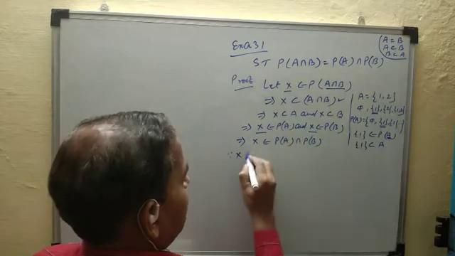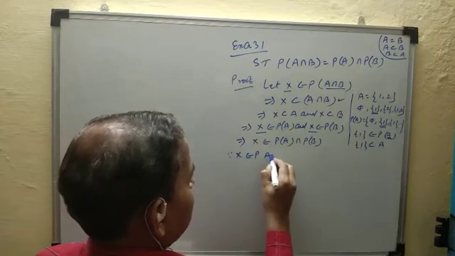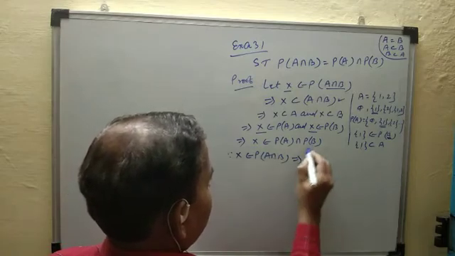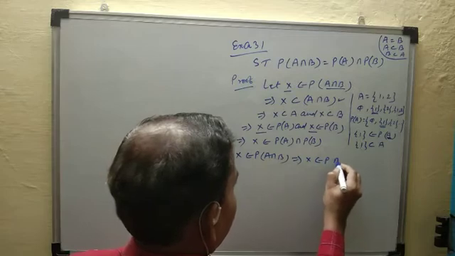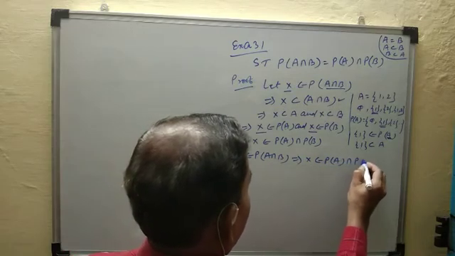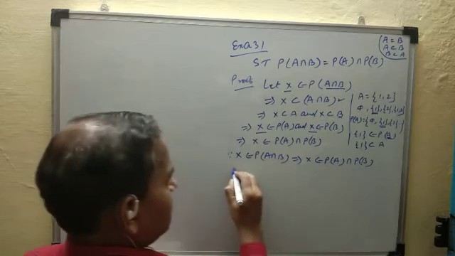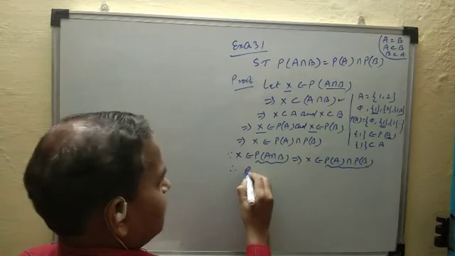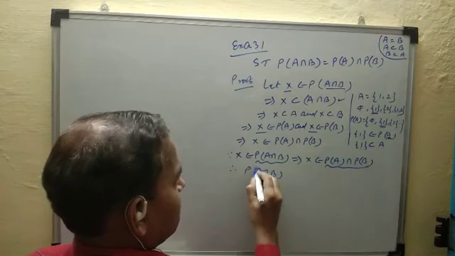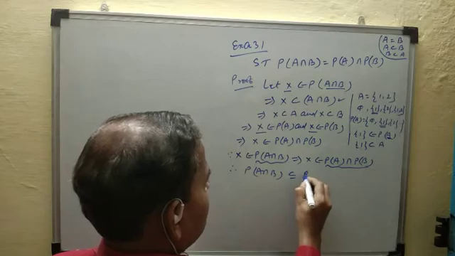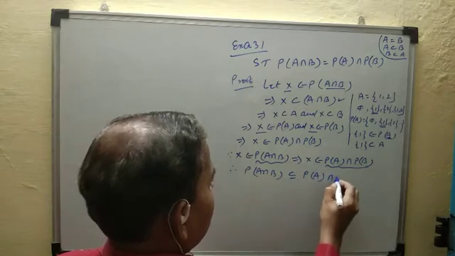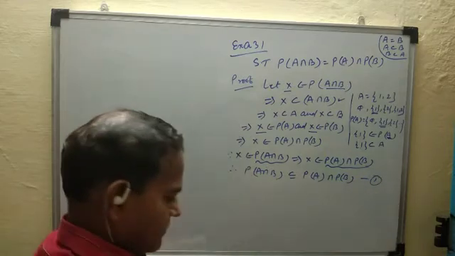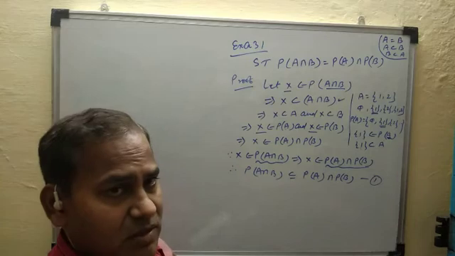Since X belongs in the power set of A intersection B and this implies X belongs in the power set of A intersection the power set of B, therefore this set is a subset of that, so the power set of A intersection B is a subset of the power set of A intersection the power set of B. Call it 1. Half the part is understood.